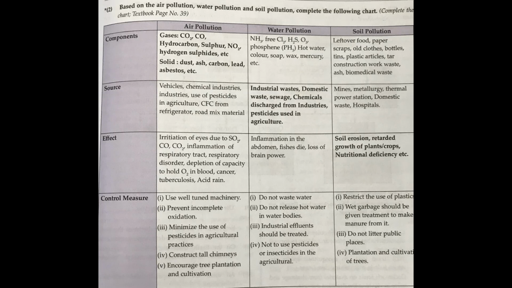So these are the points which you have to remember, especially the effects and control measures you have to learn. Learn the effects and control measures of air pollution, water pollution, soil pollution. It could be a question which is asked, a personal response question, PRQ, which is based on your lower classes. So fill in all the charts which have been given in the textbook, and the questions like can you tell, can you recall, this is important. You may do it today itself. Okay, thank you.